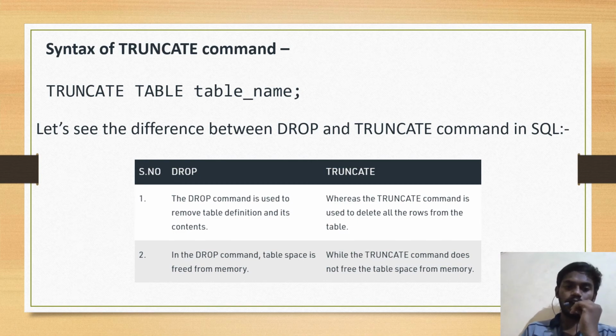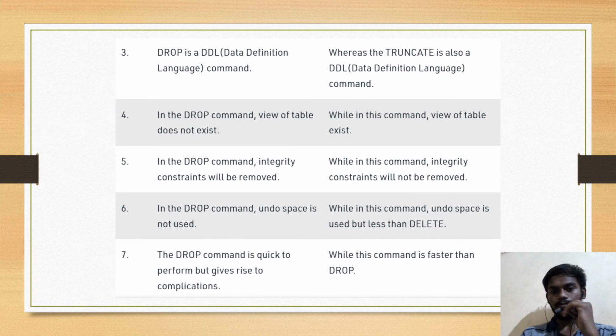Drop, truncate. The drop command is used to remove the table definition and its constraints, whereas the truncate command is used to delete all the rows from the table. In the drop command, table space is freed from memory, while the truncate command does not free the table space from memory. Drop is a DDL command, whereas truncate is also a DDL command.